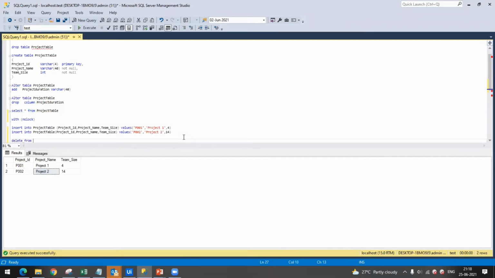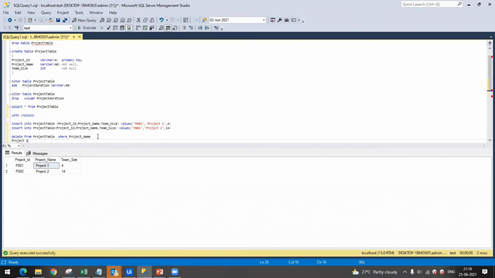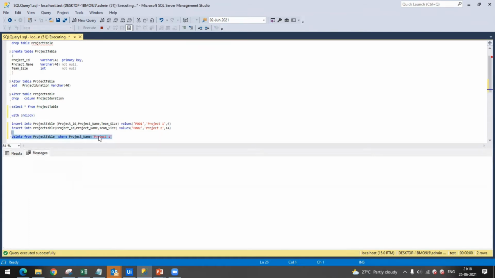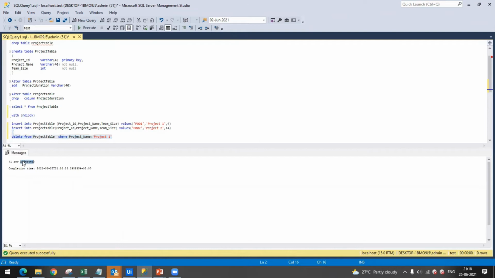Delete from project table. Now I'm specifying that I want to remove only project one. So I have to use where clause, and I will be telling I want to delete project with name project one, and string values are kept in single quotes. So once I delete it, it tells me one row is affected. It means one row is deleted.